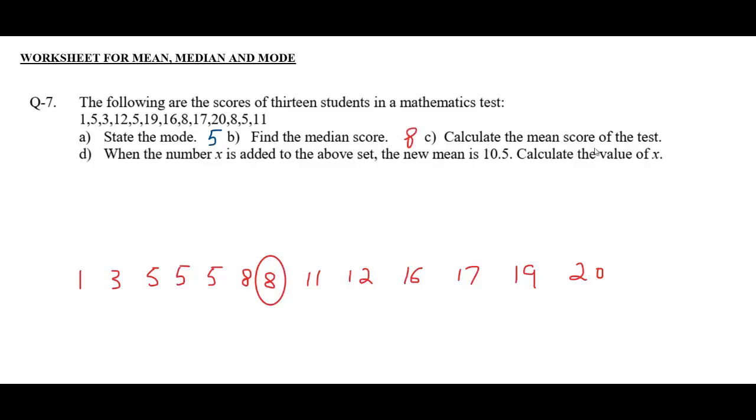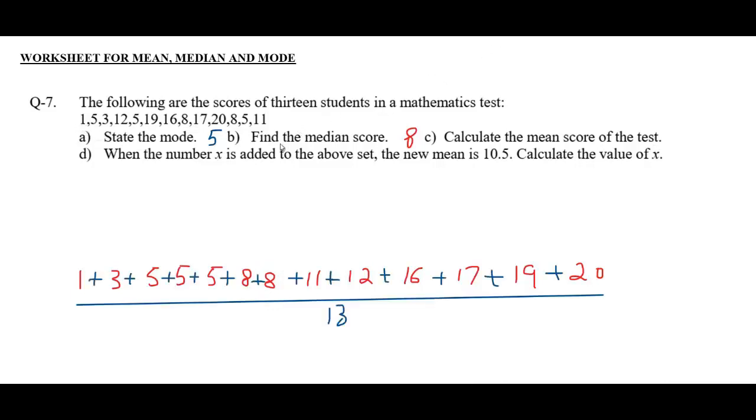Calculate the mean score of the test. For that, we have to add all these numbers and divide by the number of the values, and the number of values is 13. It is written here 13 students. The mean is 10.